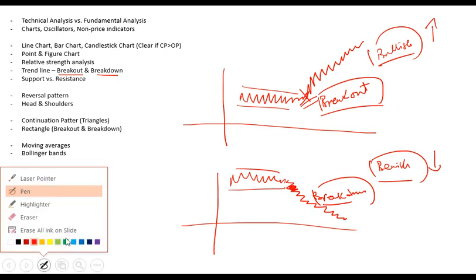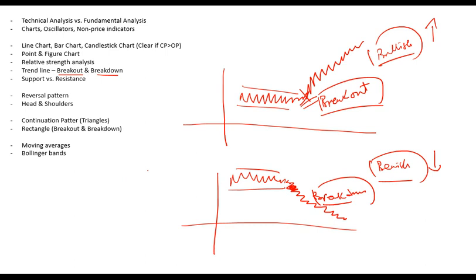Any problem? If the market crashes, it's a breakdown. But breakdown does not necessarily mean only that the market is crashing. Breakdown can be for any stock or any asset or any market. It can be at the market level or at the asset level. So if a particular asset has suddenly entered a downtrend, you say that it has entered a breakdown, or that this is the breakdown point.